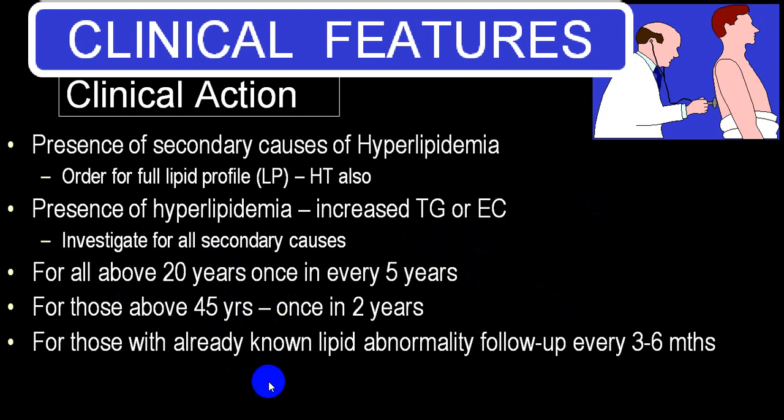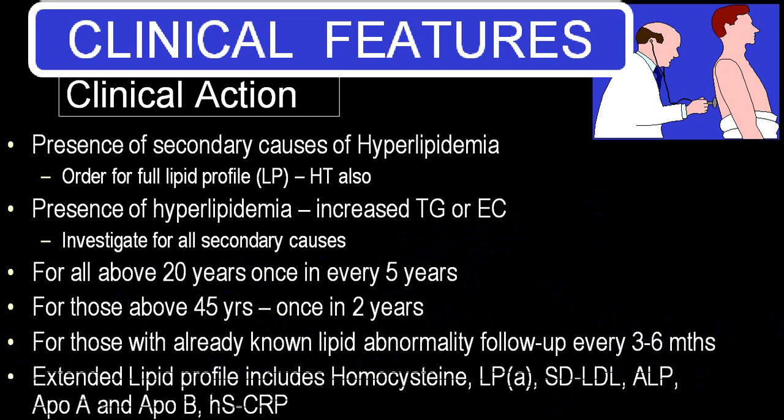And any person who is already a known case of lipid abnormality, depending upon the results, you should have a checkup 3 months or 6 monthly. Apart from lipid profile, homocysteine level, lipoprotein A, apolipoproteins, hsCRP, etc. All this should be checked at regular intervals.